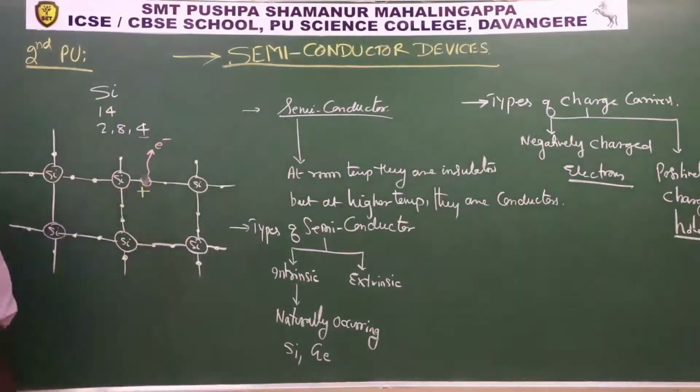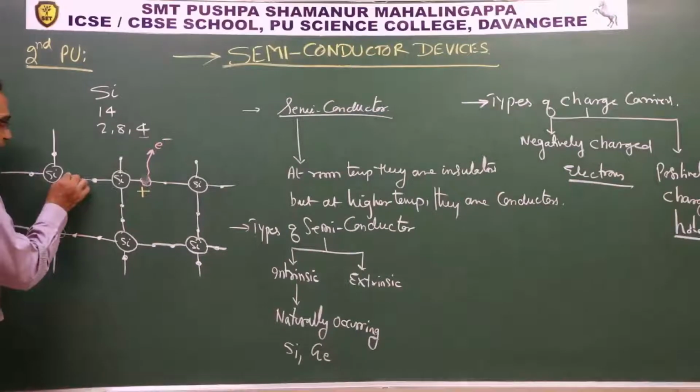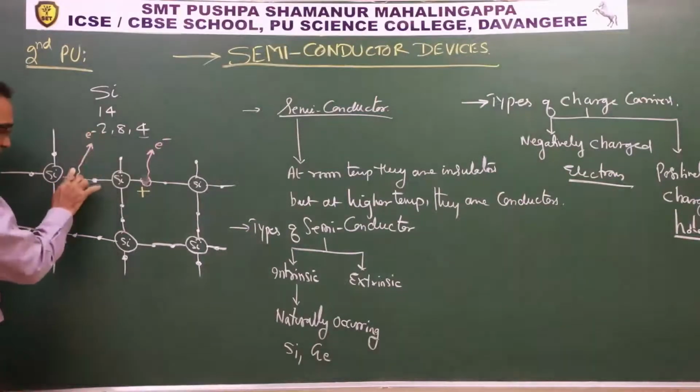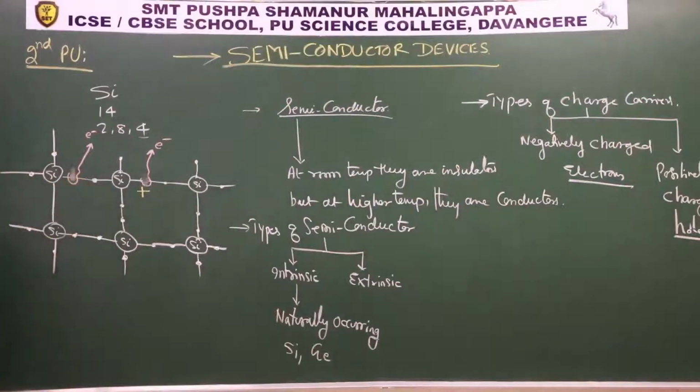As we supply energy here, observe carefully, this electron will get free. Now out here, a positively charged hole is created.